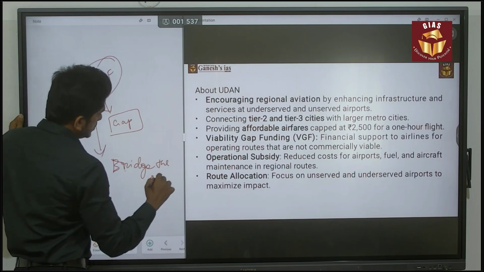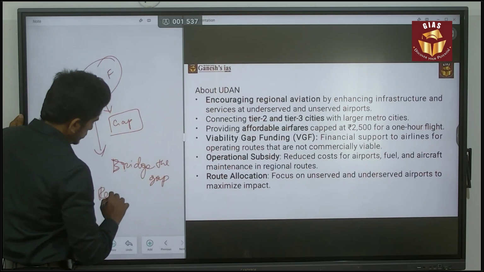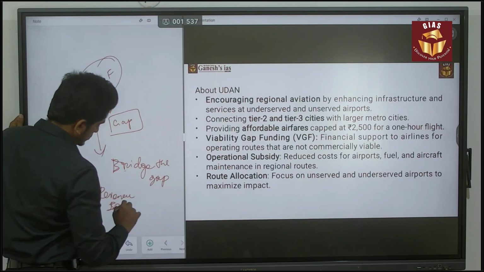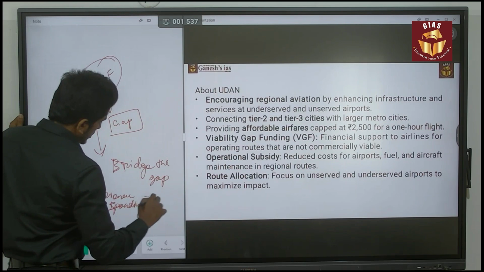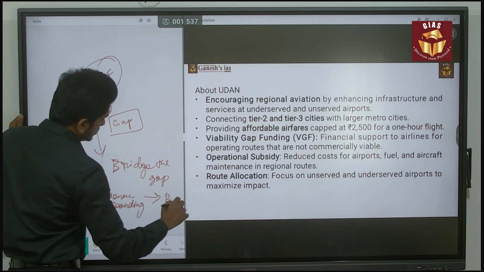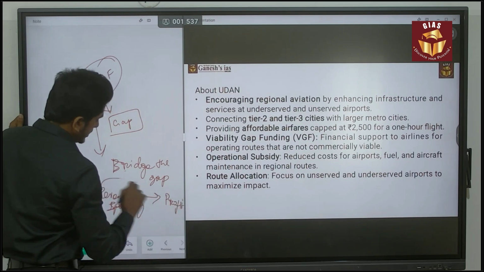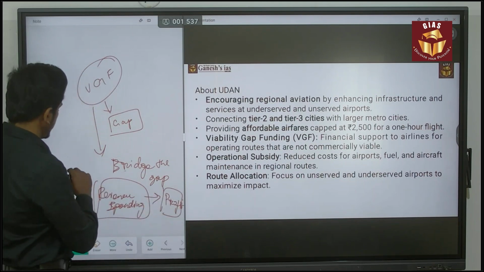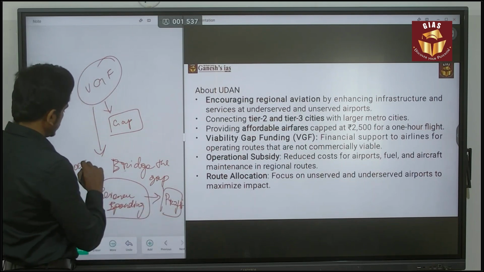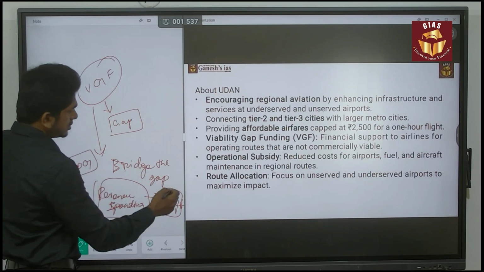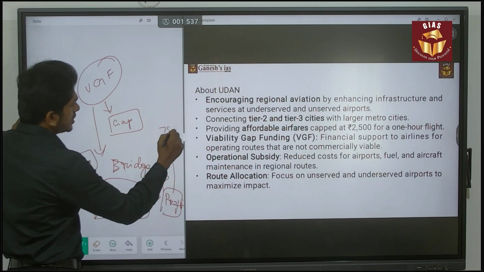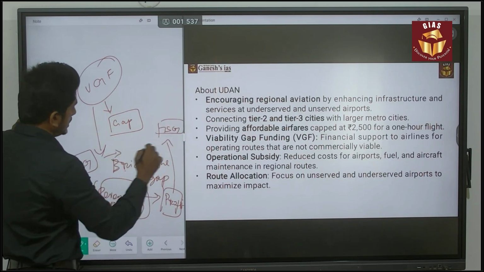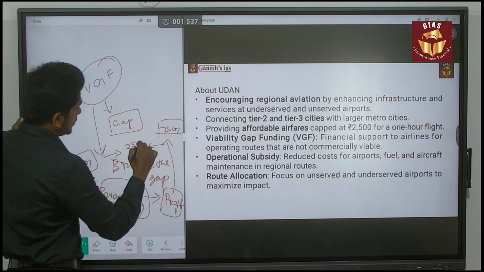So the gap is between the revenue they are spending and the profit they are going to make. So this is the gap. For example, the telecom company needs to spend around 100 crore on that region, but they will only get around 75 crores as a return. So in that scenario, there is a gap of 25 crore.